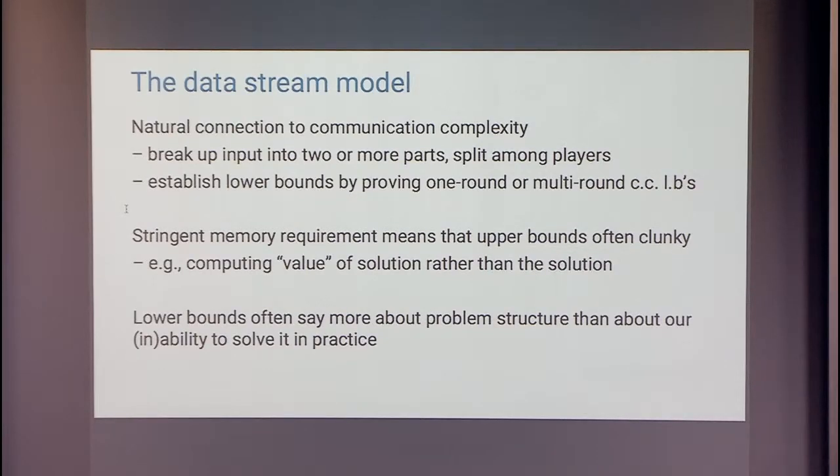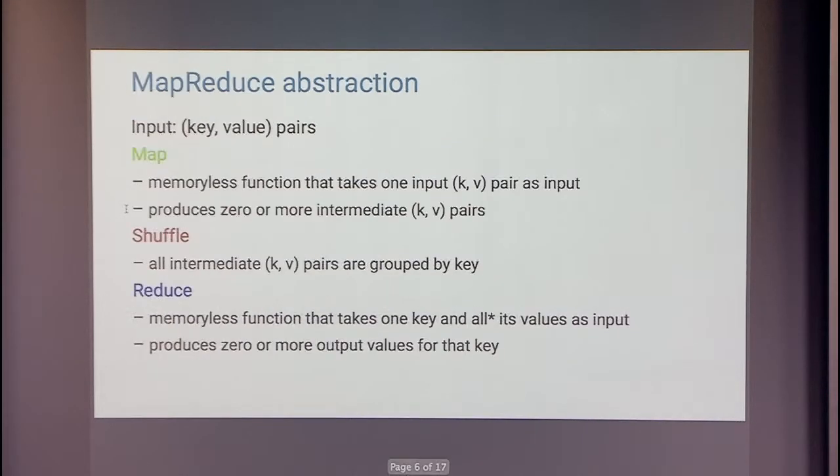And similarly, for the same reason, lower bounds in this model often say something very nice about the combinatorial structure of the problem, rather than about our inability to solve it in practice. Because when people need to solve connected components, they build something and solve connected components, right? Just because we prove a lower bound here doesn't mean that it never gets solved. So that's a weird state of affairs that this leaves us in.